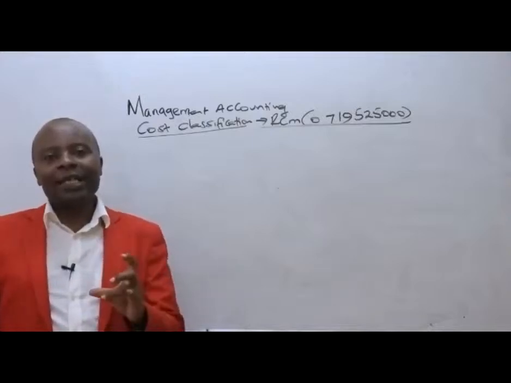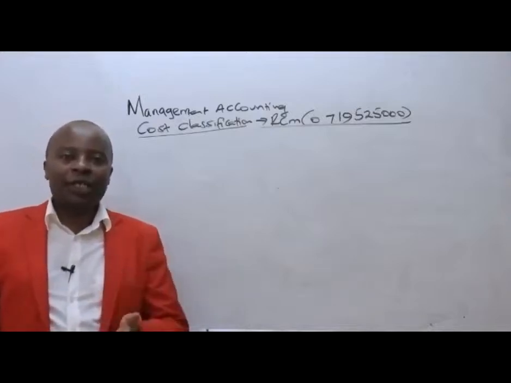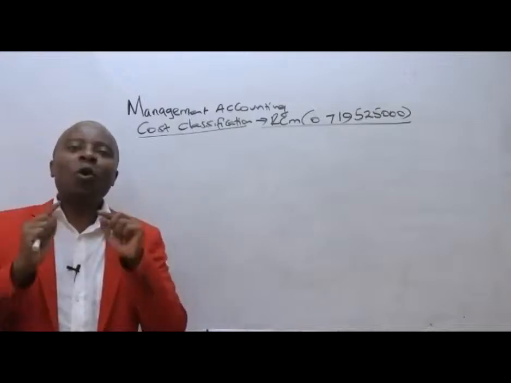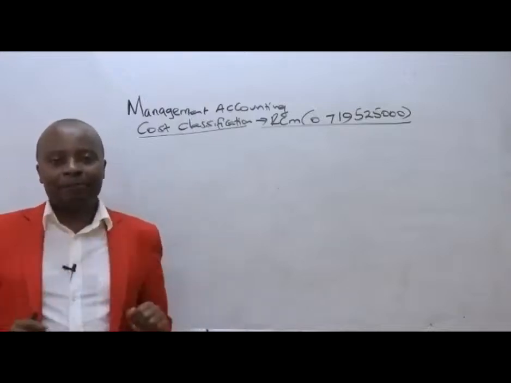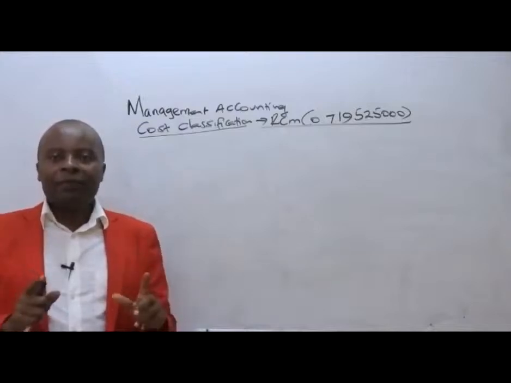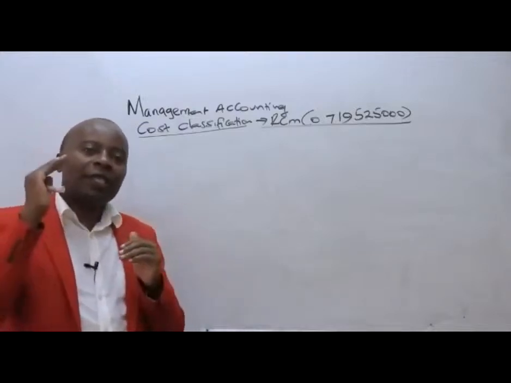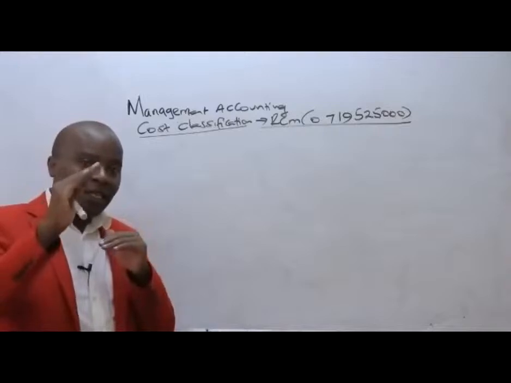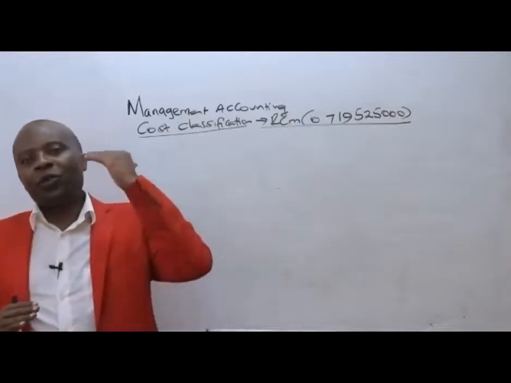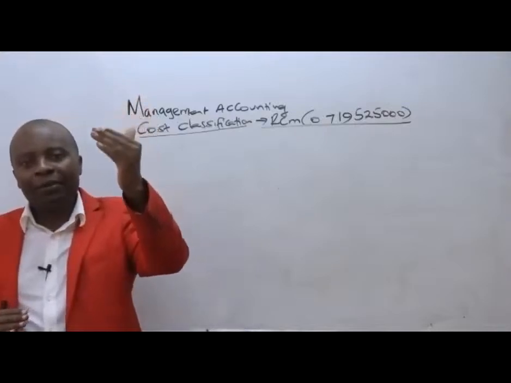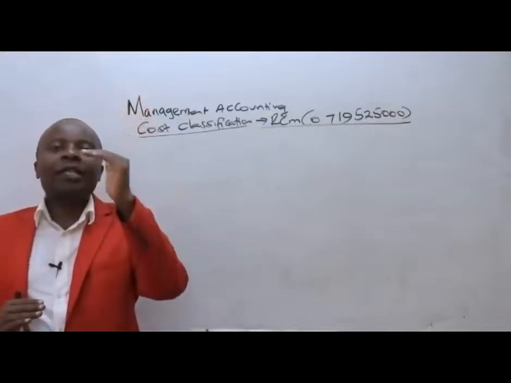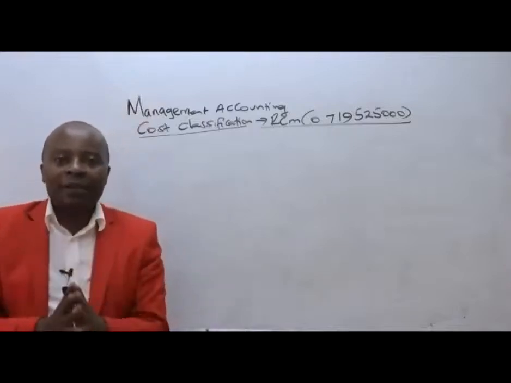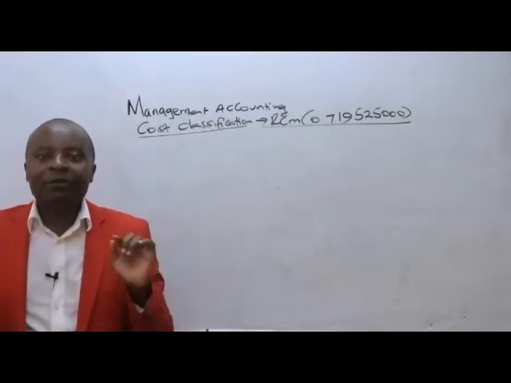Cost what here? Ascertainment. There are so many organizations that are producing great goods outside here, but they have not costed them properly. So you'll get them, fine, they are selling, but at the end of the day, whatever sales proceeds they are getting is not able to sustain them simply because they are always at a loss. Why? Because costs were supposed to be up there, which would have enabled them, if they were able to calculate them properly, to set a higher price. But because of wrong cost ascertainment, here they are, fine, they're selling, but making what?